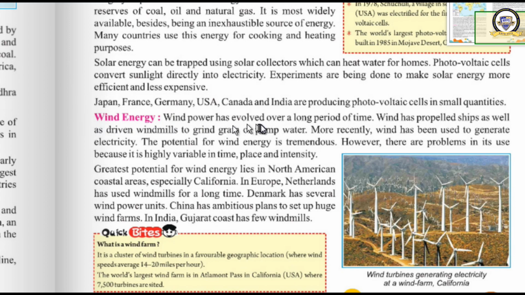Wind power has evolved over a long period of time. It has propelled ships as well as driven windmills to grind grain or pump water. This wind can be used for different activities. Recently, wind has been used to generate electricity. Previously, you have heard that the sailors used to travel on ships in the direction of the wind. But these days, this wind is used to produce electricity.